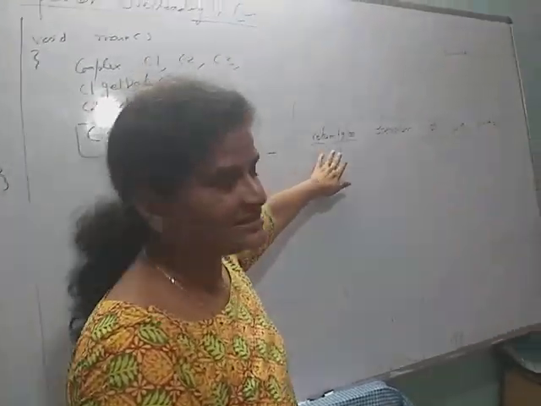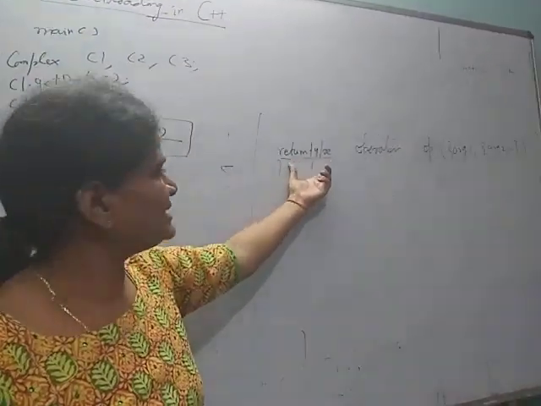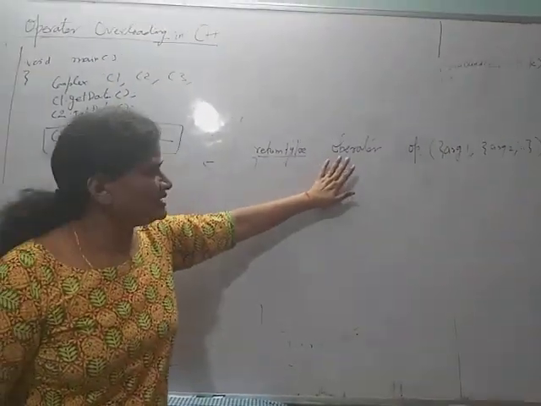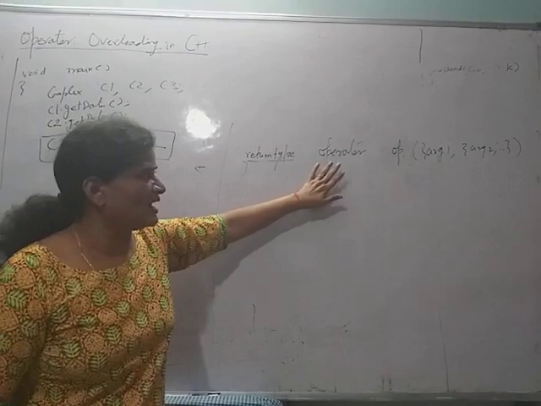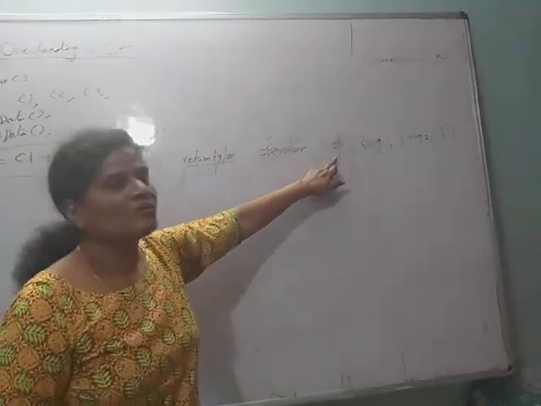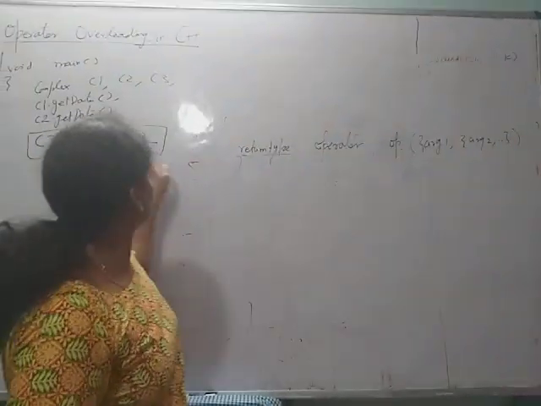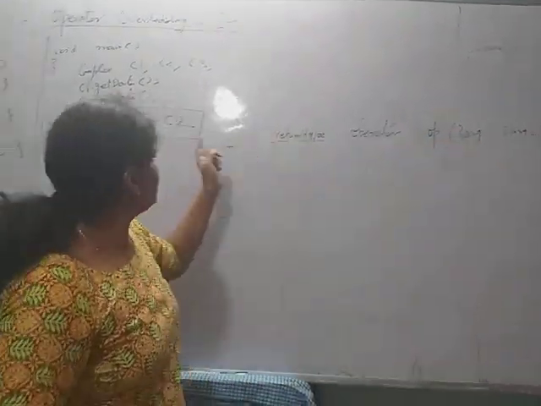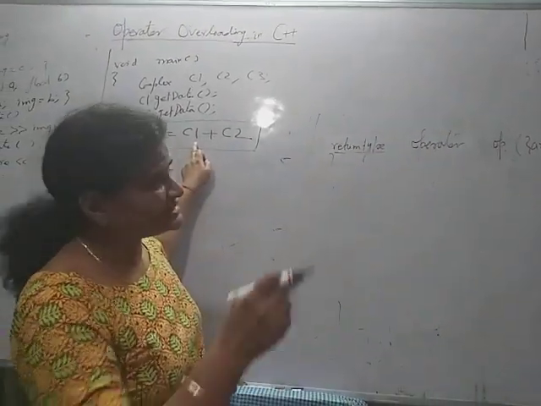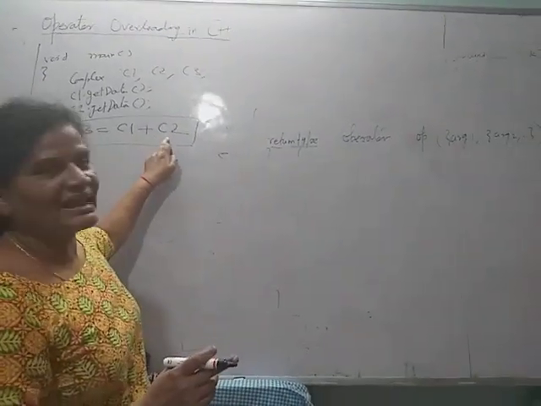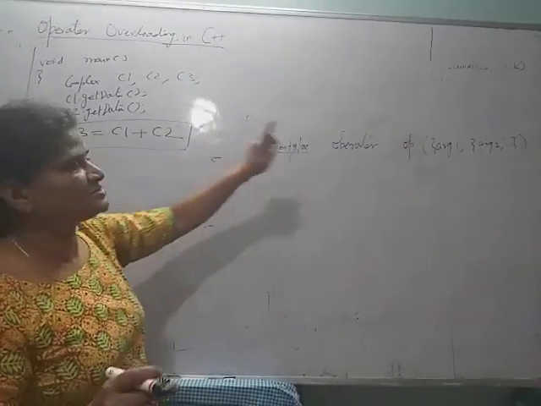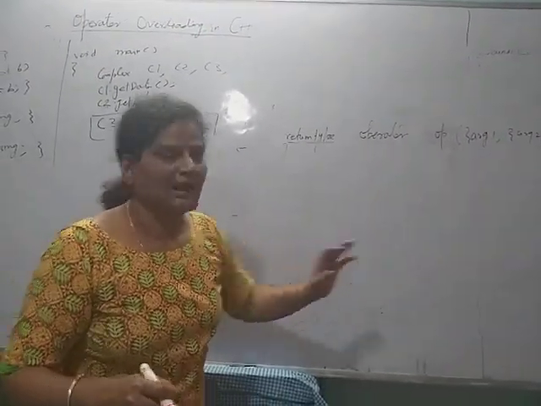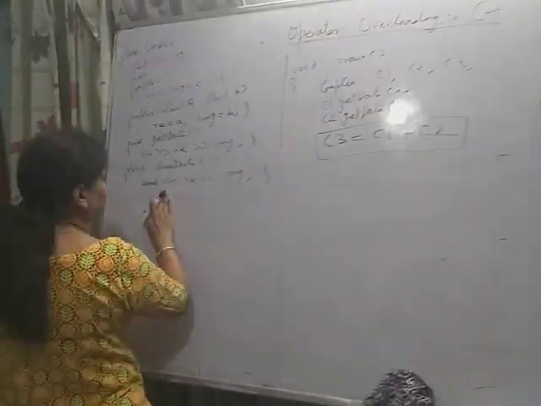Now the general syntax is: return type, which is simply Complex here; operator is a keyword, since an operator member function is required; and then the operator you want to overload, which here is plus. The argument: because this object is implicitly passed at the time of calling the function, and because this is a binary operator, one argument is passed, which is an object of class Complex.